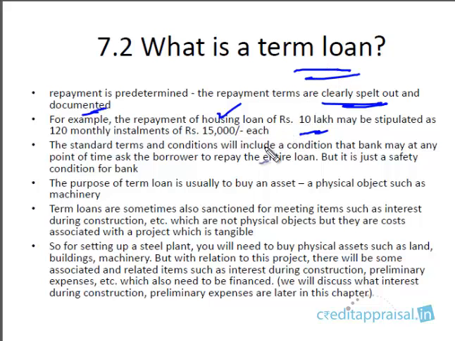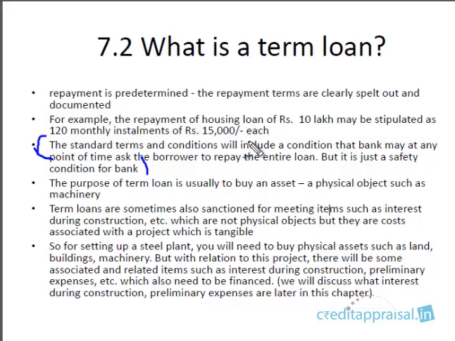So the standard terms and conditions, of course, will include a condition that the bank may recall this advance at any point of time, irrespective of this repayment schedule. Say, for example, this is a repayment of 10 years. At the discretion of the bank, it might after 5 years ask you to repay the whole outstanding, whatever it is. Outstanding could be 6 lakhs, then it might say pay it now. That option is always available to a bank. That is a safety clause for the banker, but it is not usually enforced. So let us not worry about this clause.